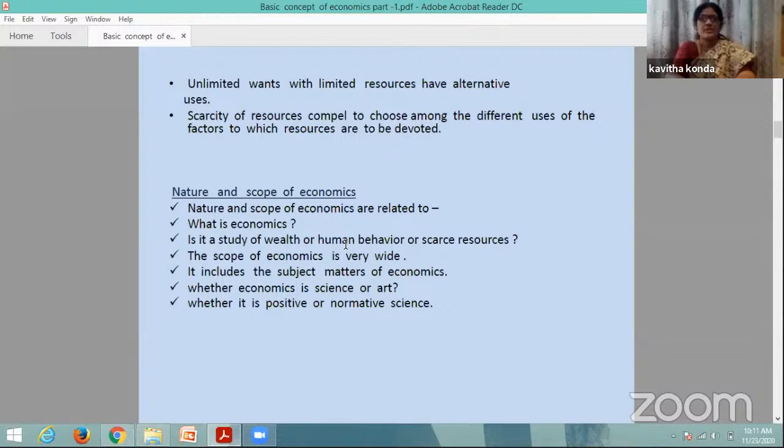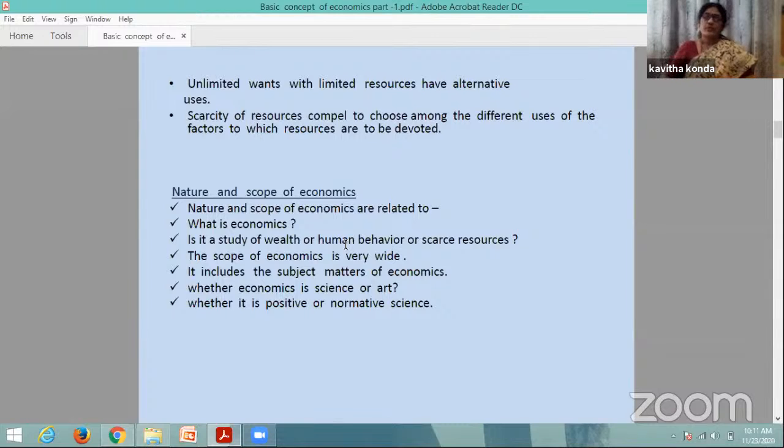That's why we call it choice making. The economic problem in the economy arises due to the scarcity of resources, and we use those scarce resources for alternative uses. That's why among the alternative uses we have to choose.